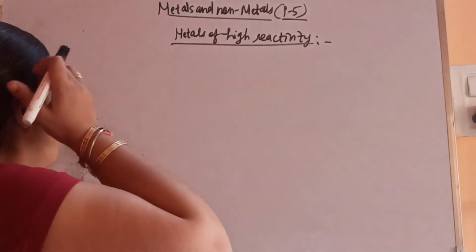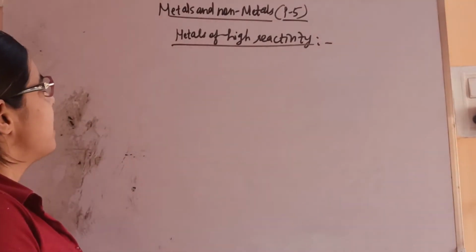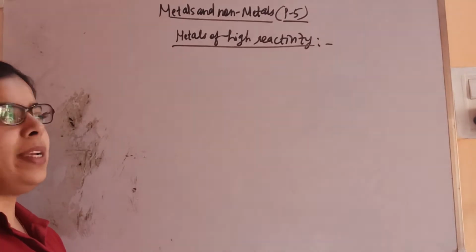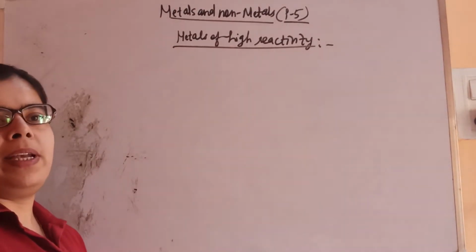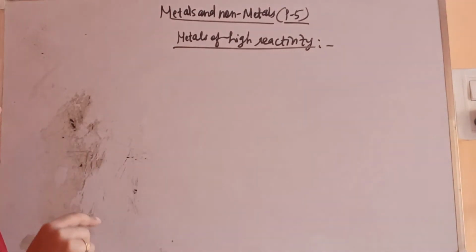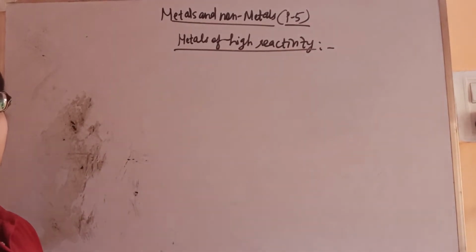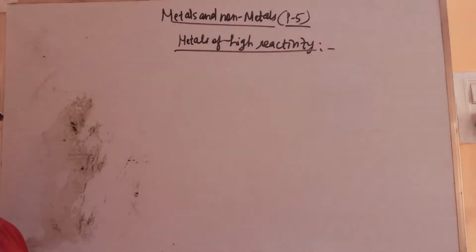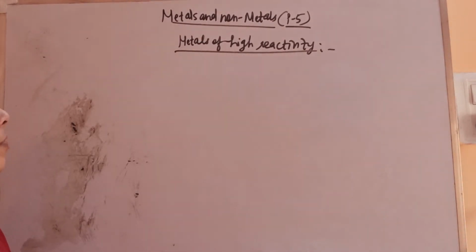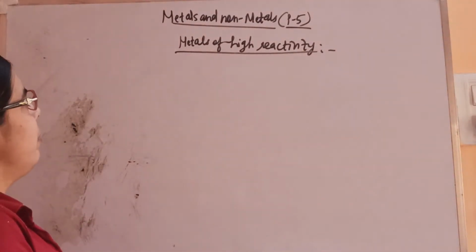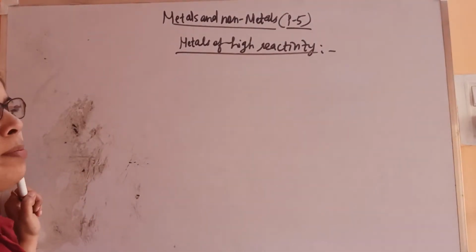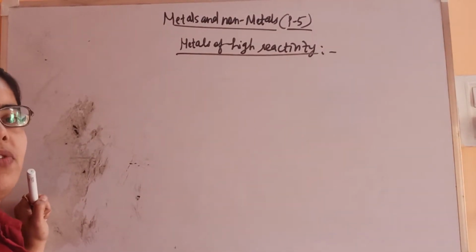Students, welcome back. So we were discussing the extraction of metals and how to extract a particular metal on the basis of its reactivity by applying different processes. And we have seen three important processes, that is concentration of ore, then reduction of metal from its ore, and then finally the refining.